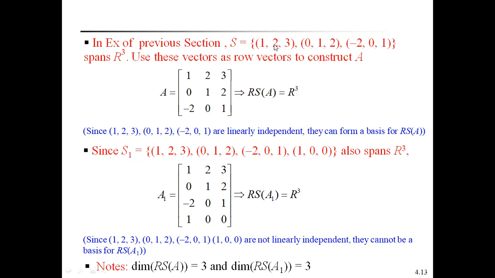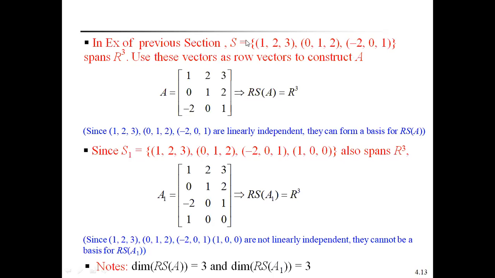In the previous lecture, we proved this forms a basis for R cube. Therefore, this span of R cube can be written using these three vectors as row vectors to construct A. Therefore, this forms the row space of A that is also equal to R cube.